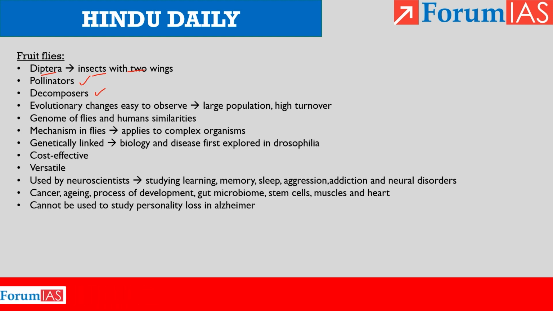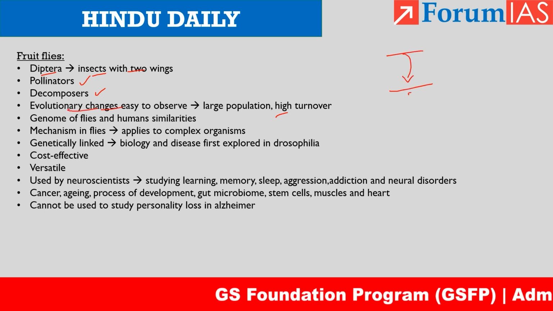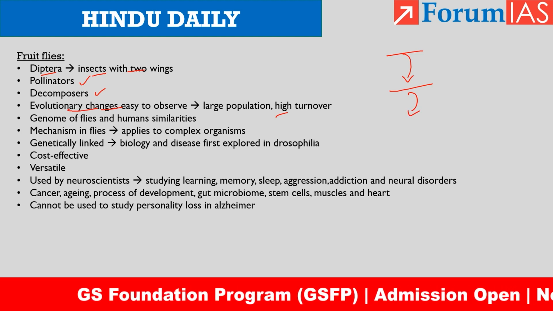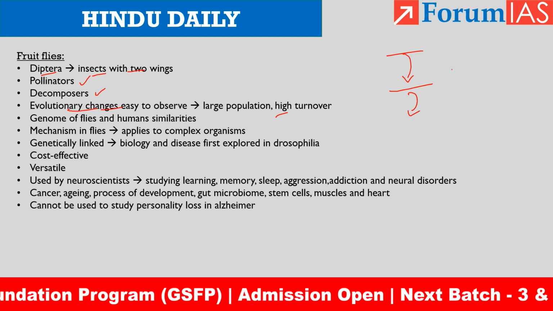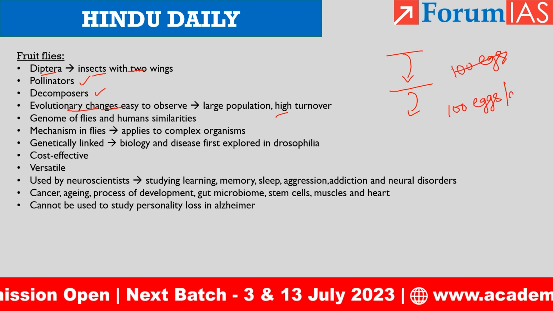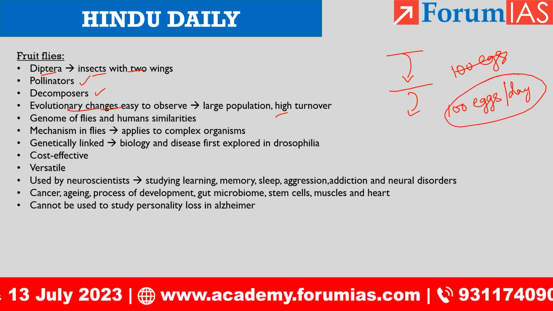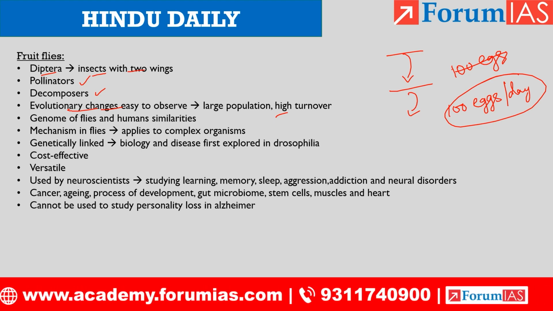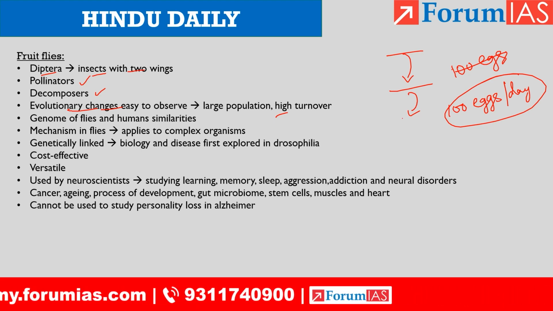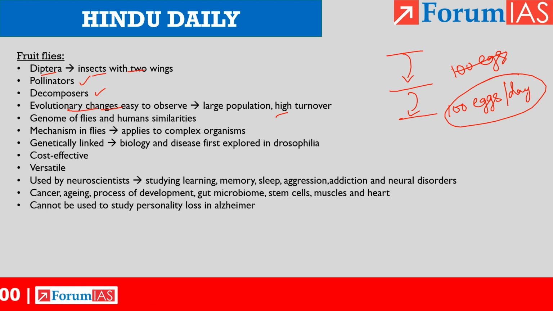So if we are using fruit flies for research, it is very easy to study evolutionary changes because the next generation is formed quickly. Their time for reproduction is very less because one female fly can lay 100 eggs in one day. So this is the rate of reproduction. This is not important for exam, but I am writing it for driving the point home. Okay. So because of the rapid pace of reproduction of fruit flies, the next generation is formed easily and it is easier to study evolutionary changes.